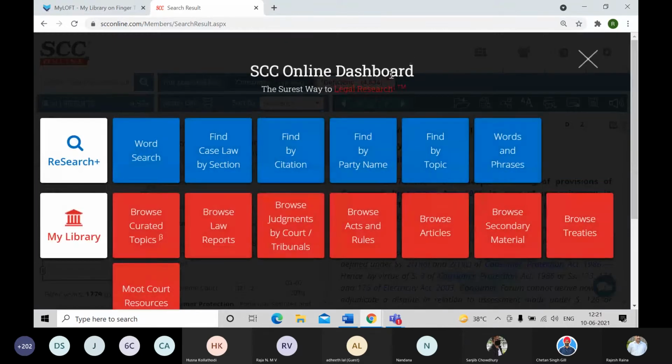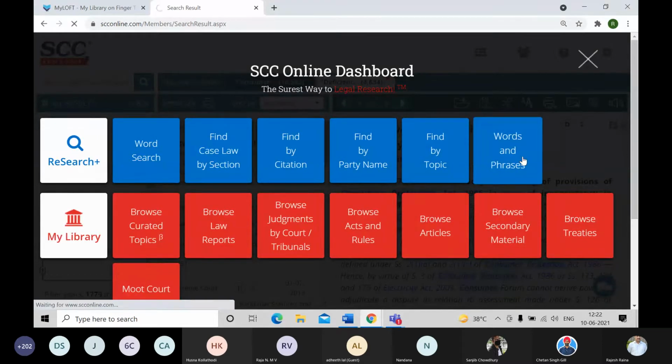So that was a simple word search or maybe search within search that we have performed. There are a few more options available in the word search. We'll touch on them a little bit later. Let me move on to some other options which are available in the research section. Let's move to this words and phrases.